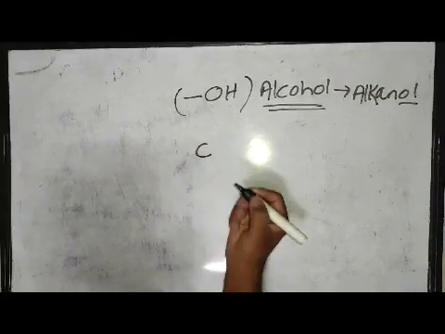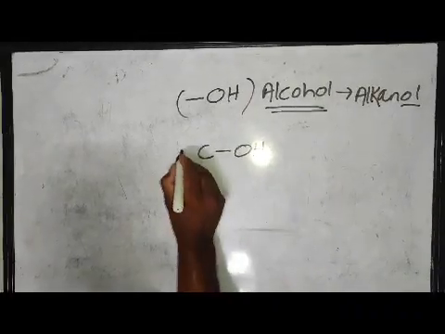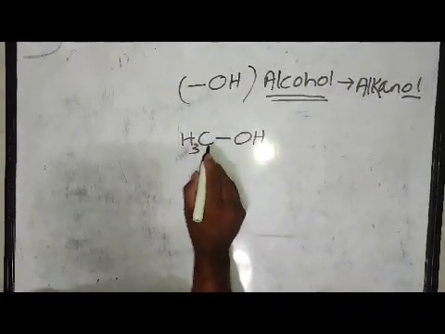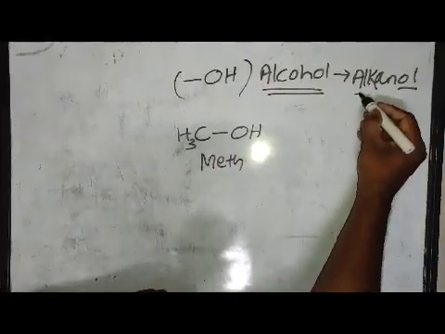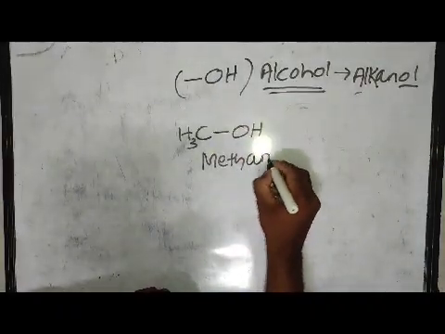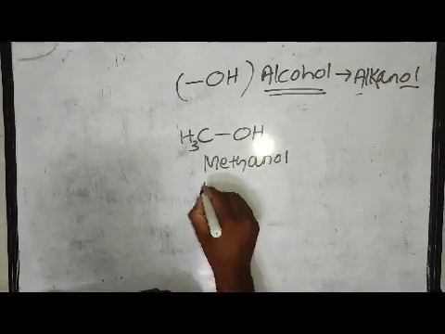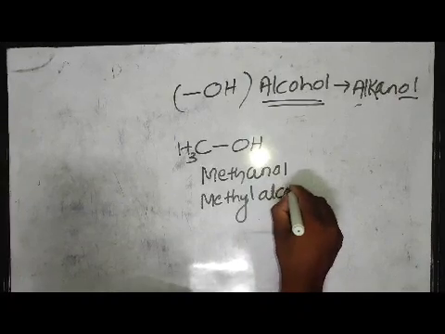Suppose there is 1 carbon atom bonded with one alcohol group OH, and it will form CH3-OH. Here the number of carbon atoms is 1, so the prefix is meth, and according to the IUPAC name it is alkanol, so the molecule name is methanol, and the common name of this molecule is methyl alcohol.